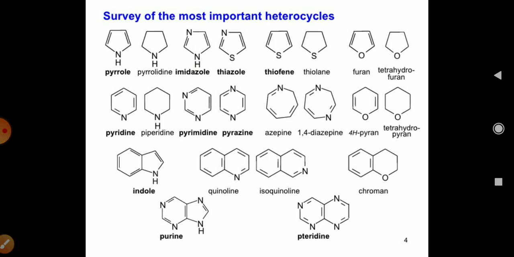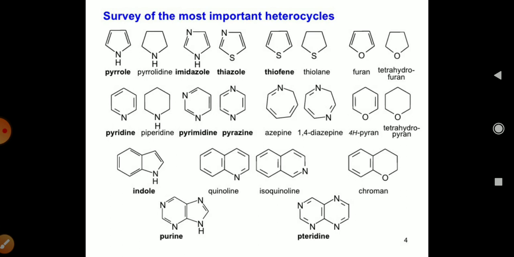Here you can see in the first row the 5-member rings which have N and O as heteroatoms. First is pyrrole, having nitrogen as a heteroatom, and pyrrolidine, where no double bond is present in the ring.